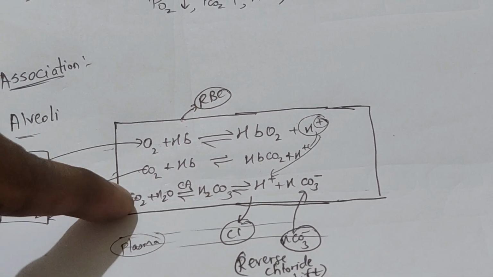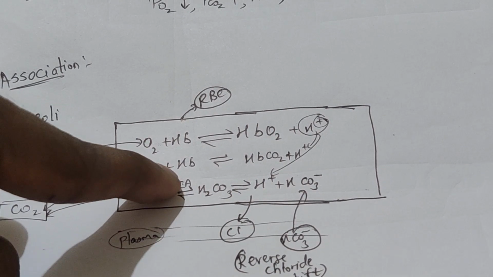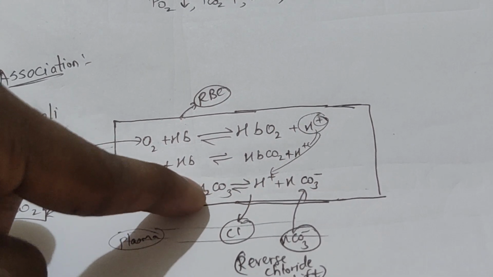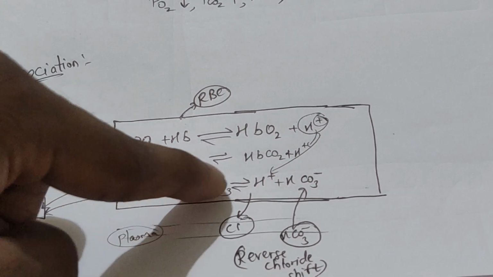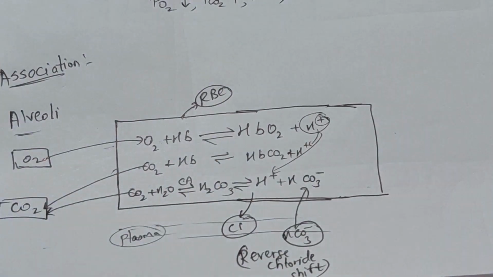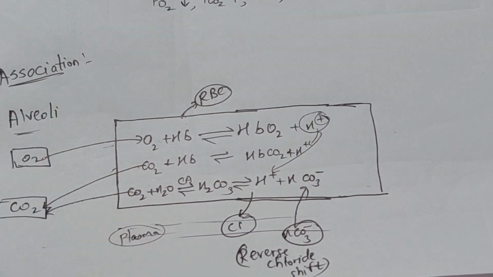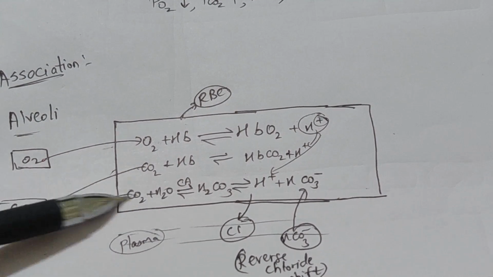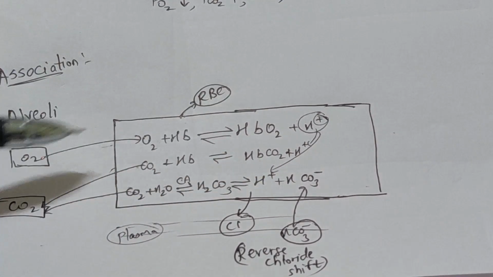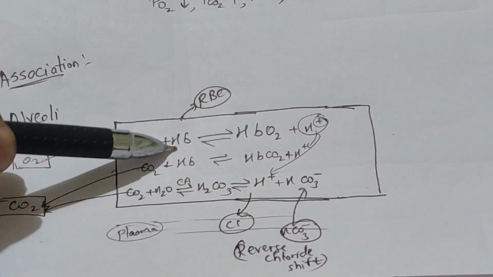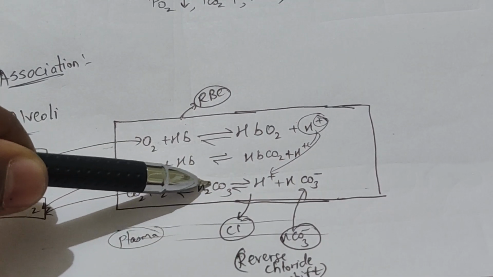That is, CO2 plus H2O in presence of carbonic anhydrase gives H2CO3, carbonic acid, which again dissociates into H plus and HCO3 minus. See, now CO2 is going out, going out here. So automatically the forward reaction occurs, and carboxyhemoglobin dissociates and carbonic acid also dissociates.